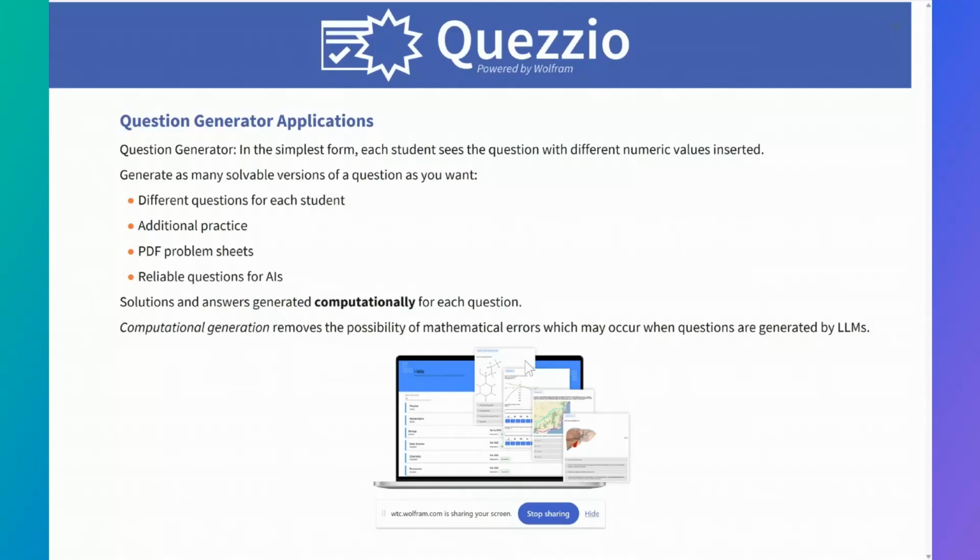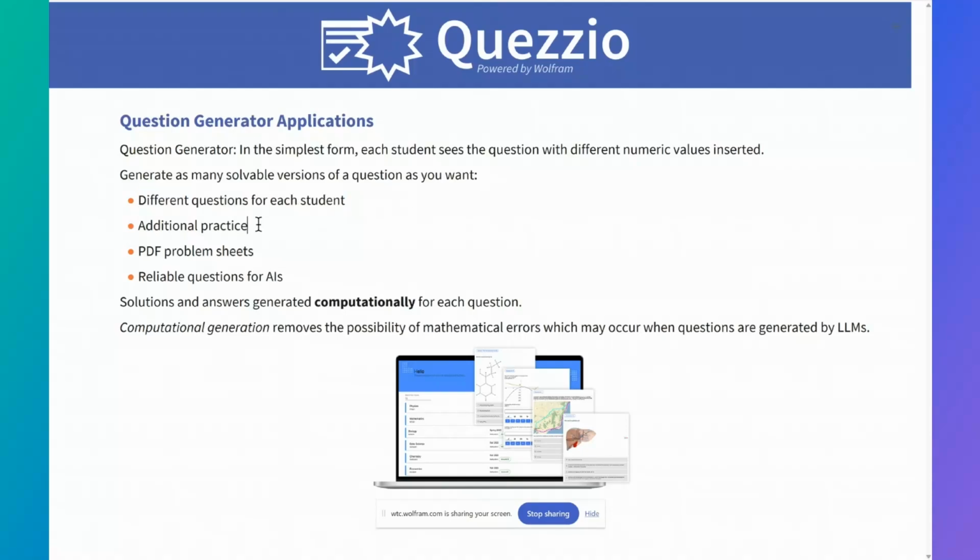And why would you want a question generator? So if you are an instructor and you have an assignment and you want to generate an assignment where each student sees a different version of the question, this is a way to do that. Say, for example, if you want to discourage cheating, because students can't copy answers from one another if every one of them has a different answer, and encourage collaboration by sharing of understanding, this is a good way of doing it.